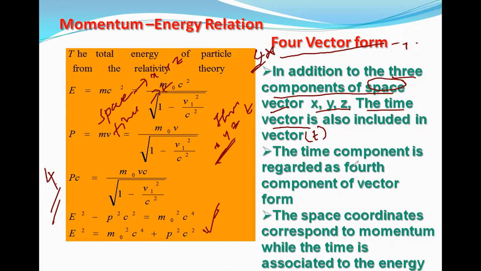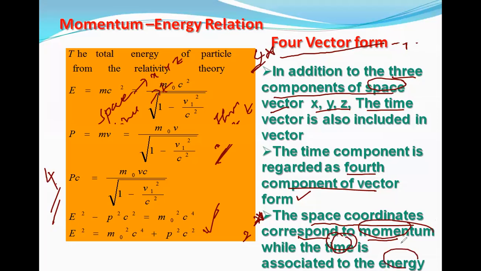The time component is regarded as the 4th component of the vector form. Okay, and the space coordinates correspond to, this point is also very important, the last point carries almost 2 marks, the momentum, while time is associated with the energy.